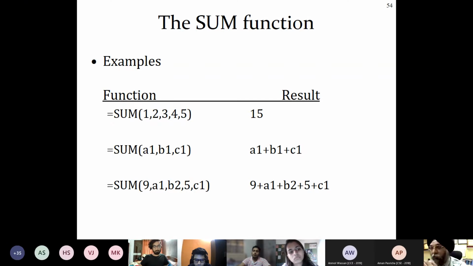Okay, now what would have been the other way around if I want to convert it into a formula? I would write equal to 1 plus 2 plus 3 plus 4 plus 5. I have to put equal to, and use all the numbers in order to get the 15. So in formulas, we may or may not use parentheses. Even if you use parentheses, it will give you the same results.